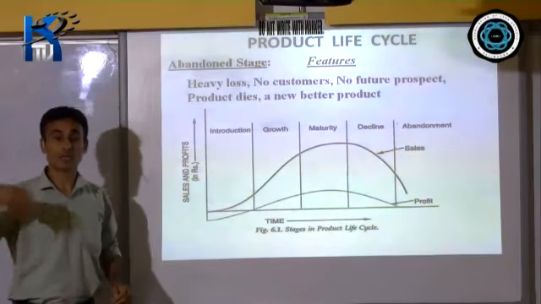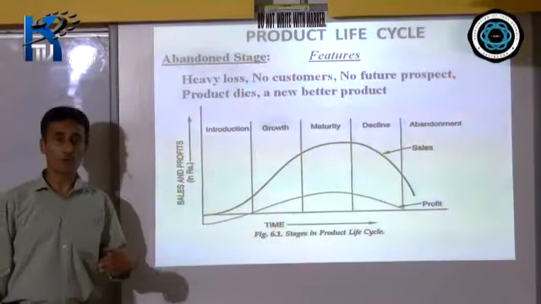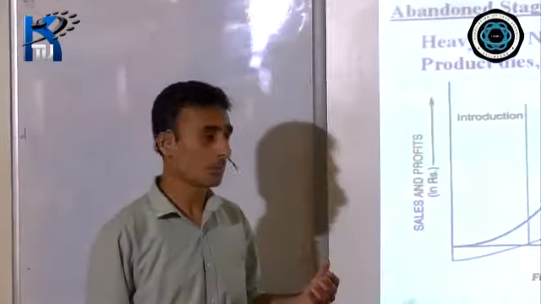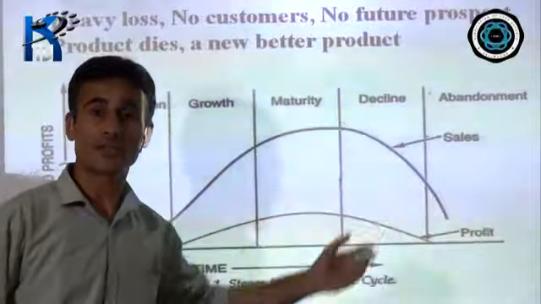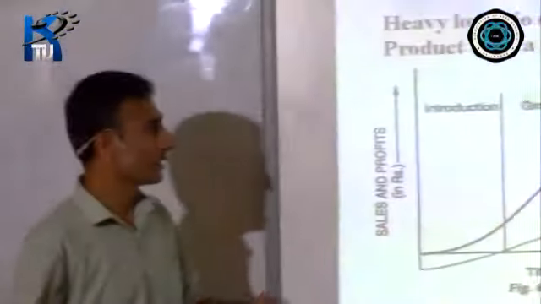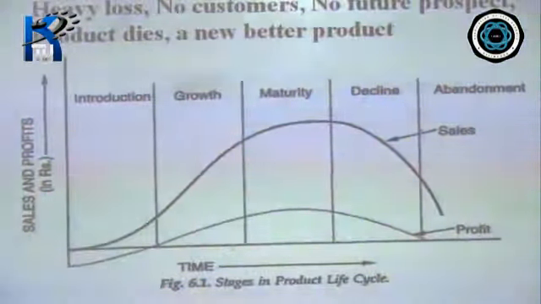And it may be in another phase in another market. Take an example here. If you talk about a typewriter, the typewriter in our place or in metropolitan cities is in an abandon phase or in a decline phase. But if you look at the rural sectors, the typewriter may be in the maturity phase kind of thing, okay?